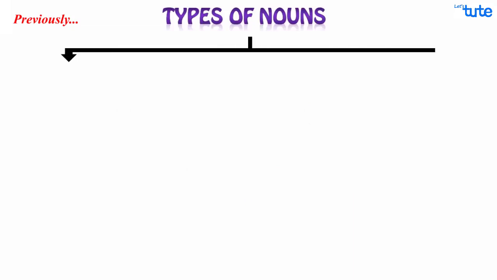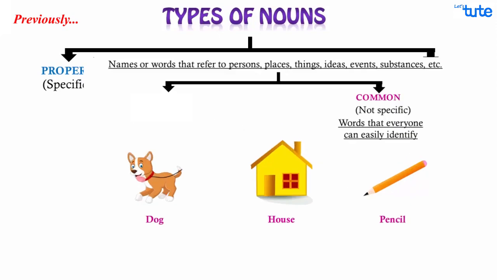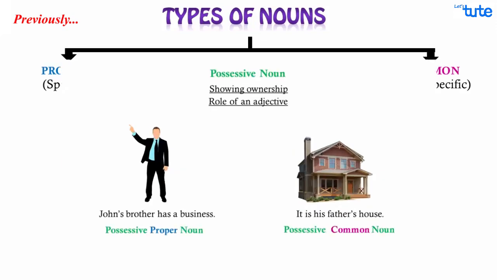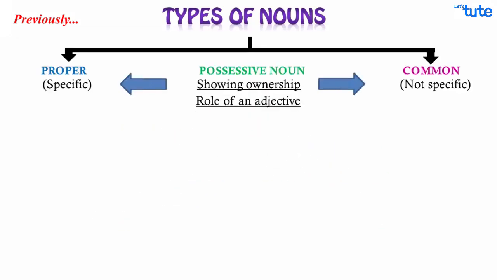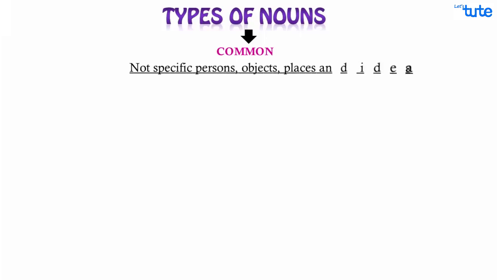Previously, we had discussed the types of nouns, and they are broadly classified into proper nouns and common nouns. We also spoke about possessive nouns. Taking this ahead, let's see a few more classifications of nouns. If you can recollect, common nouns are names of non-specific persons, objects, places or ideas.